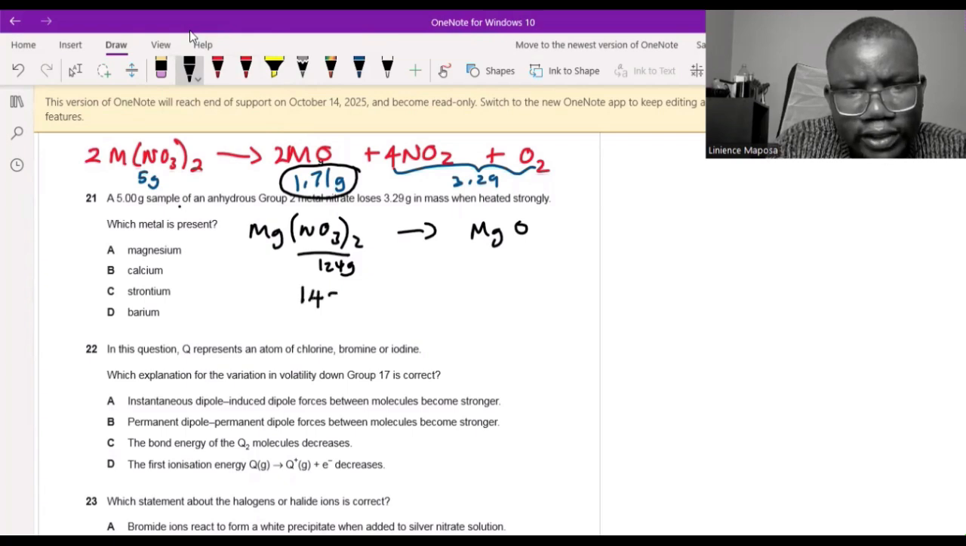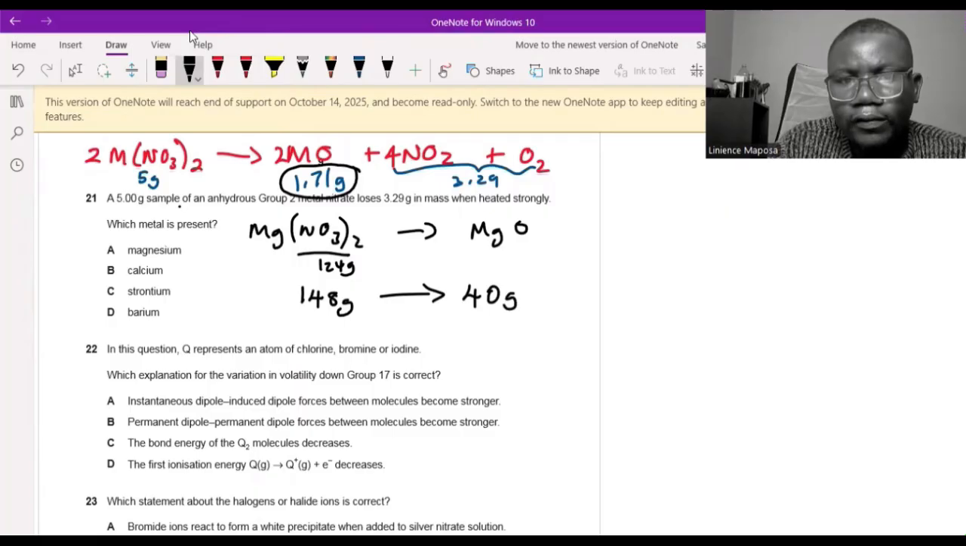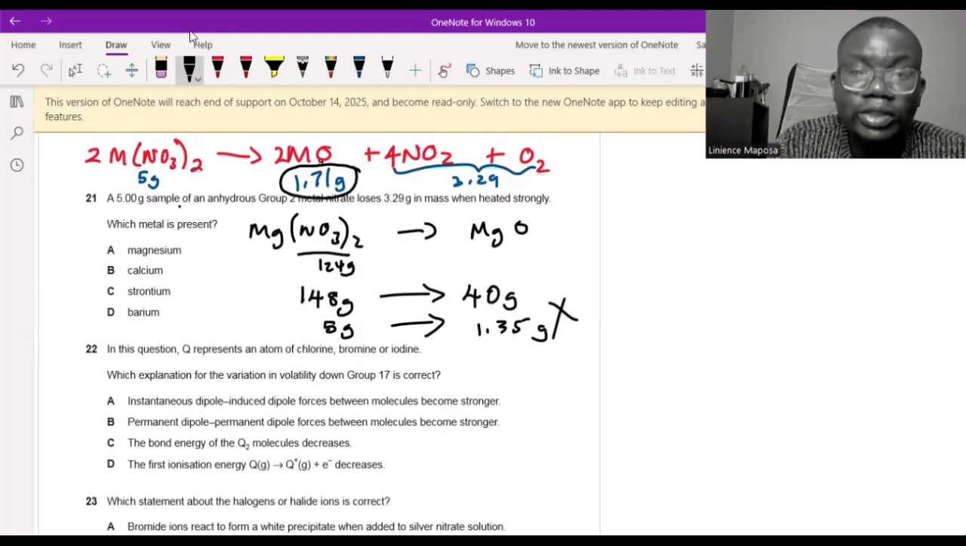So when you have 148 grams of magnesium nitrate, you will get magnesium is what? 24 plus 16. That's 40. So you will get 40 grams here, okay, of magnesium oxide. But this time you don't have 148 grams, you have 5 grams. So let's see, does this give us 1.71? So we say 5 divided by 148, we get 0.0333 times 40, we get 1.35. Nah, 1.35 is not 1.71, incorrect, so it's not magnesium.